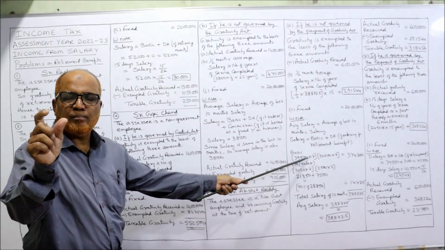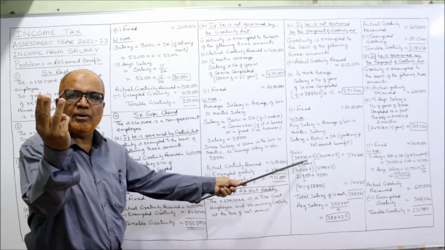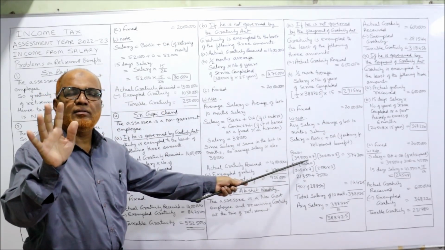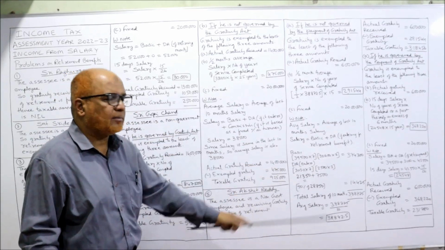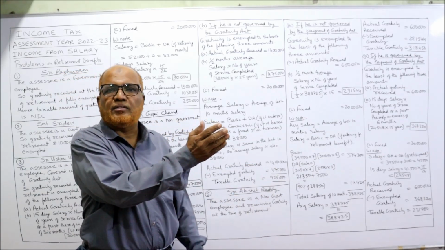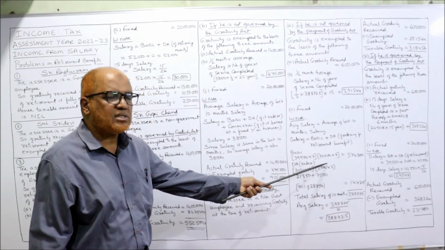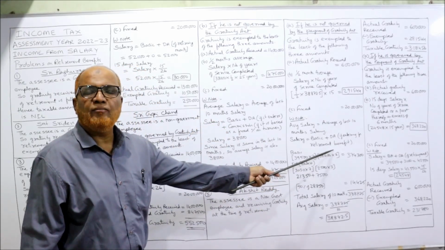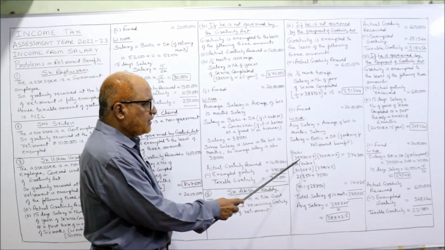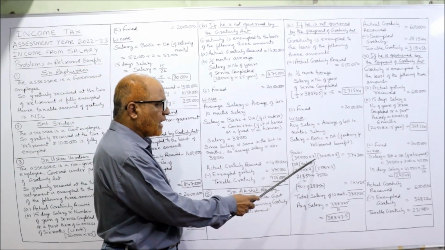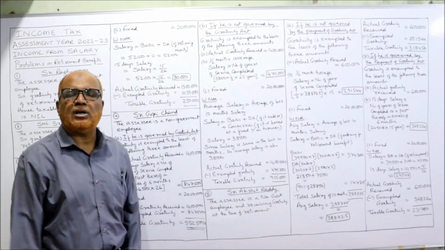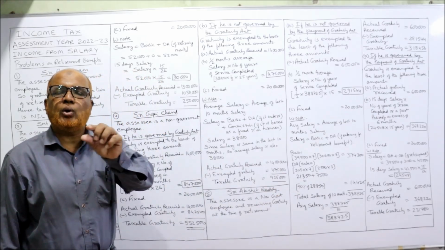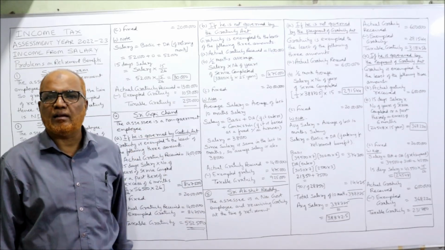Before that 3 months, because totally we need 10 months, his salary was 32,600 into 3. If you multiply 39,500 into 7 plus 32,600 into 3, you will get 3,74,300. This is the total 10 months basic salary.